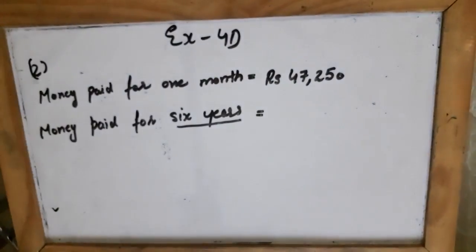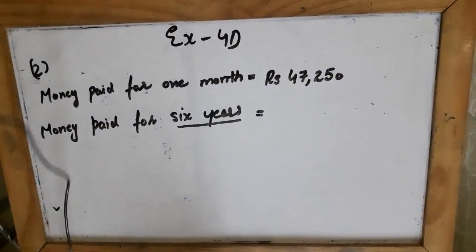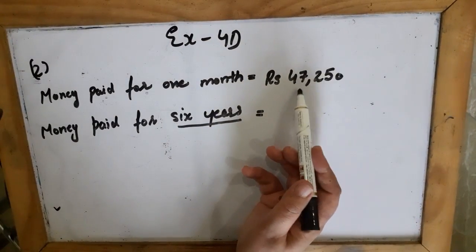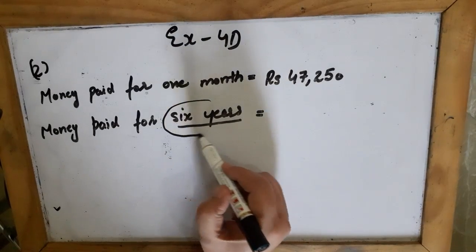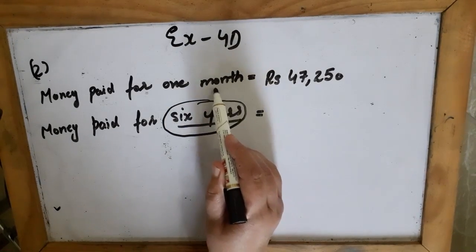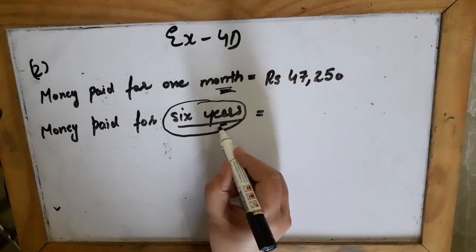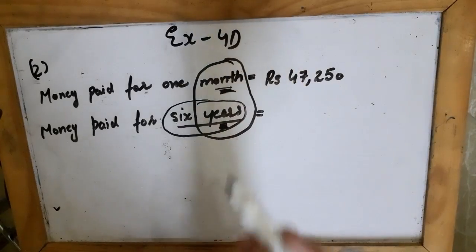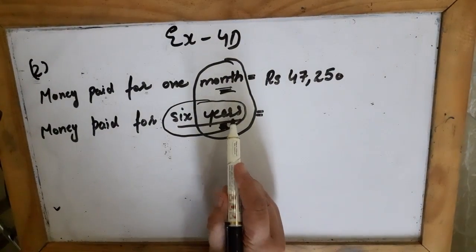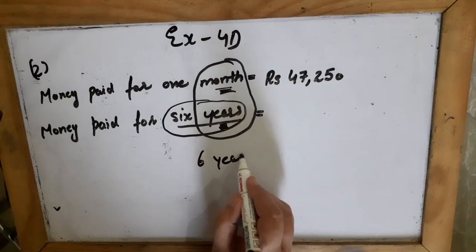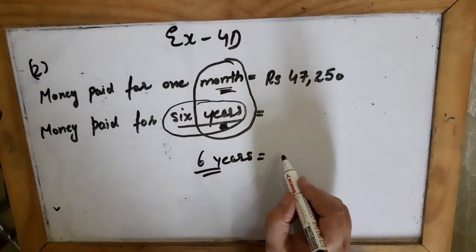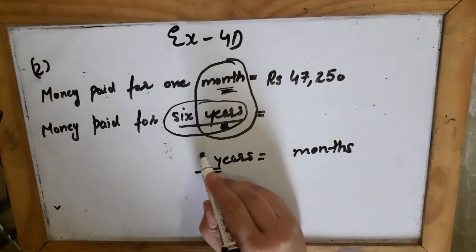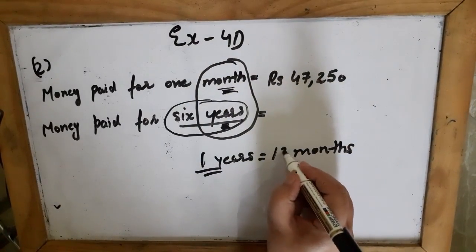So in 6 years, how much money has he paid? Now look at this. Money paid for 1 month is 47,250, and I have to find out the money he paid in 6 years. They have told you about 1 month and they are asking you about years. So I will make these units the same, means I will convert 6 years into months. In 1 year, how many months are there? In 1 year there are 12 months.